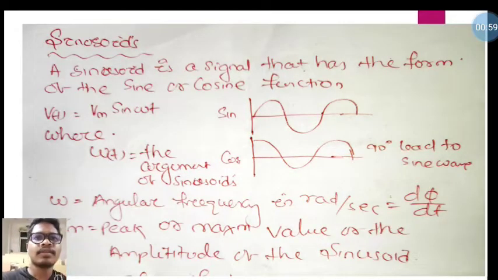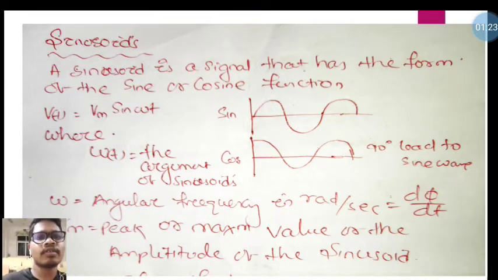Before going to steady state analysis, let's know the basic concept of this wave. If we consider the sinusoid, what is a sinusoid? A sinusoid is a signal that has the form of the sine or cosine function. A sinusoid can be both sine and cosine function.